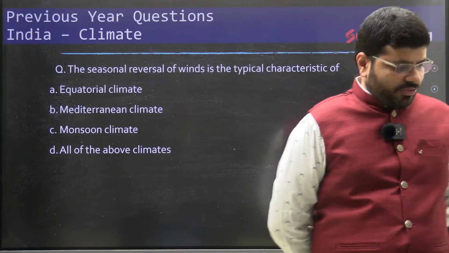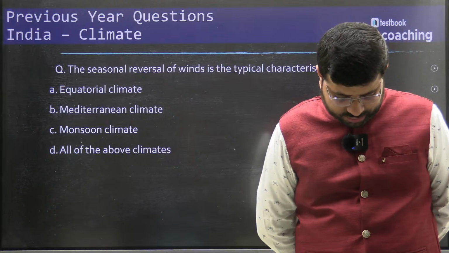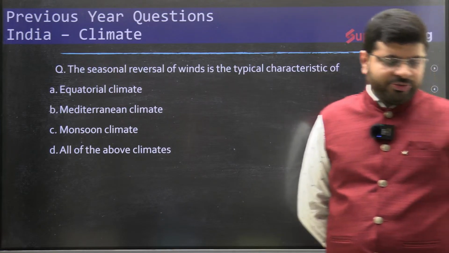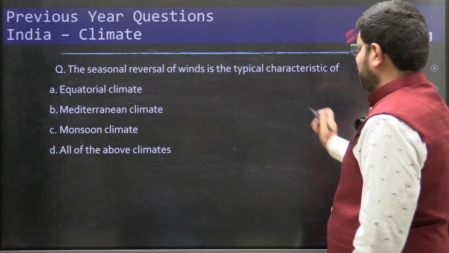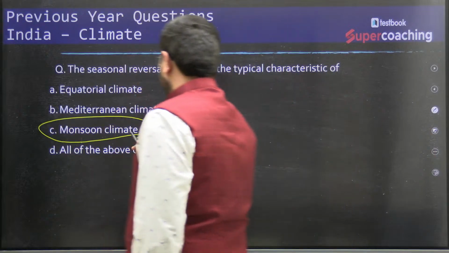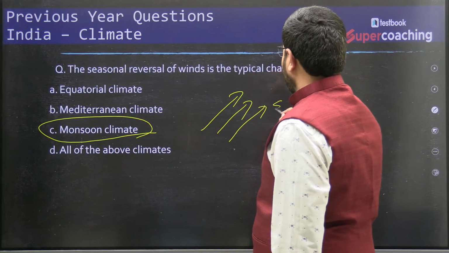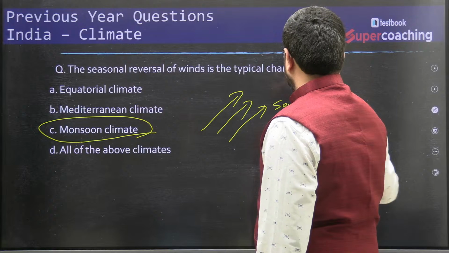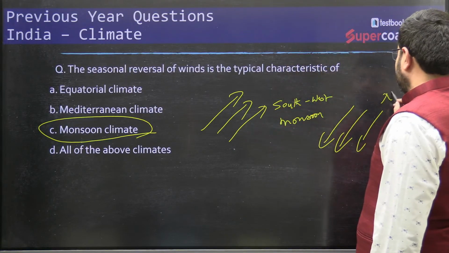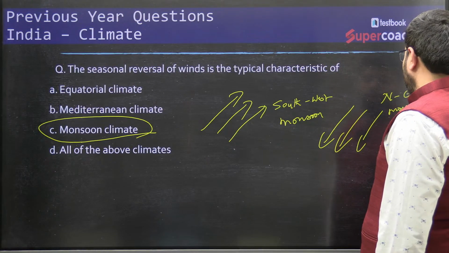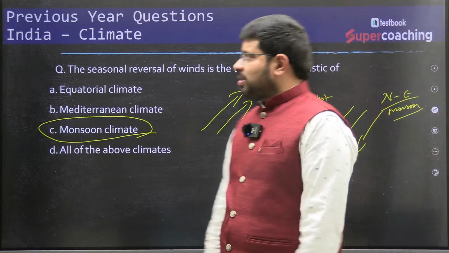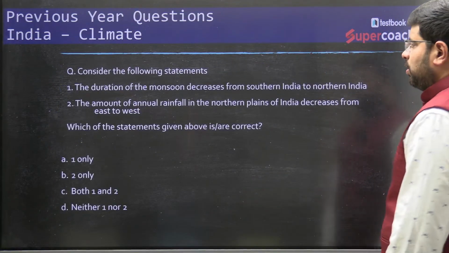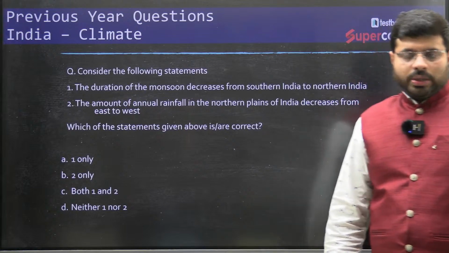The seasonal reversal of winds is a typical characteristic of... We all know it. It is the monsoonal climate. Southwest monsoon, northeast monsoon. So it is a typical characteristic of monsoonal climate, right? Then the next question. Now you see this question.